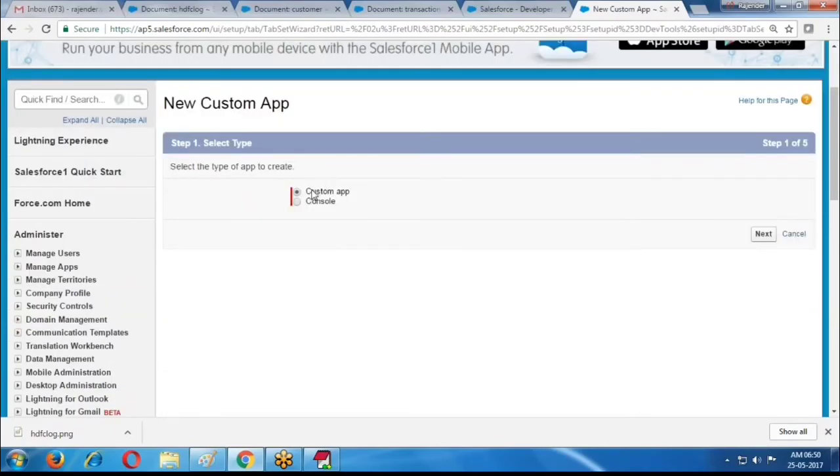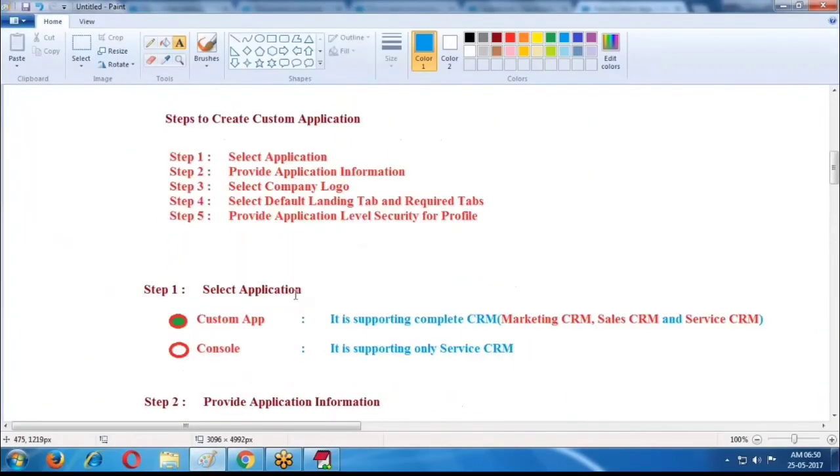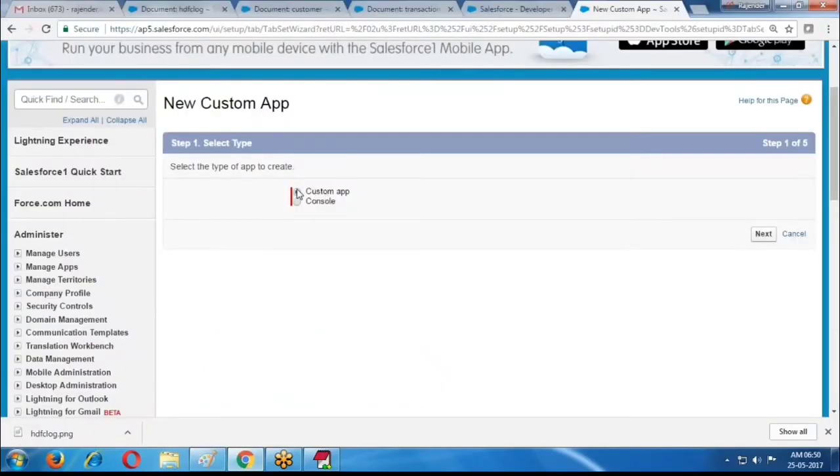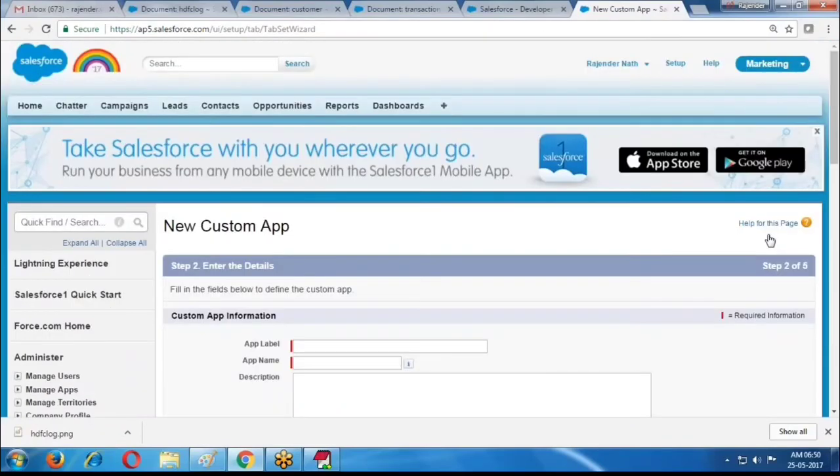Here, application type. What is the first step? Select application type: console application or custom application. I am selecting the recommended one, custom application. Select custom and click on Next.